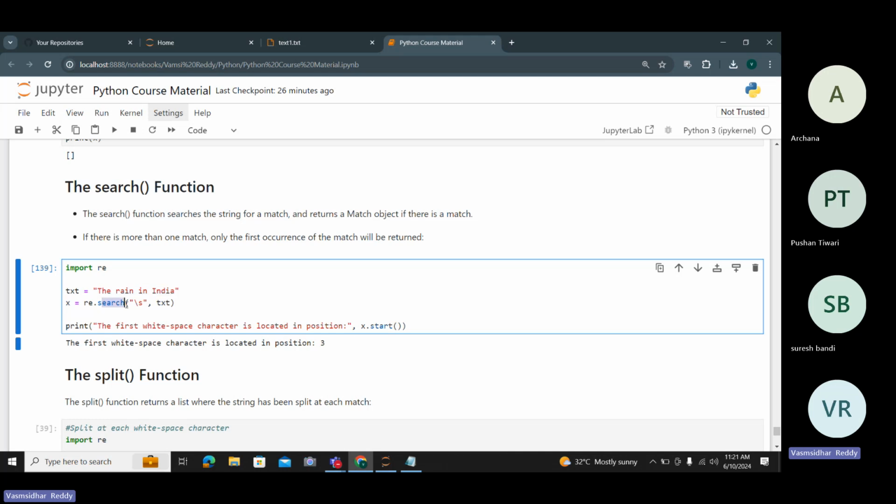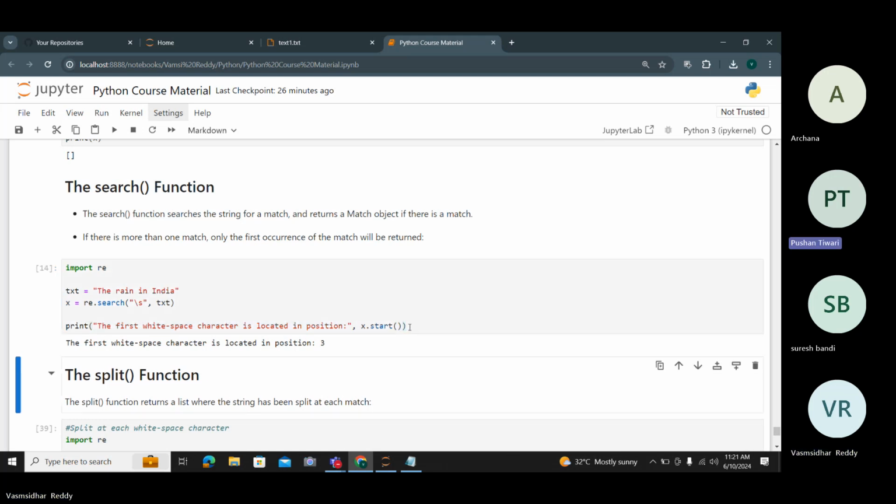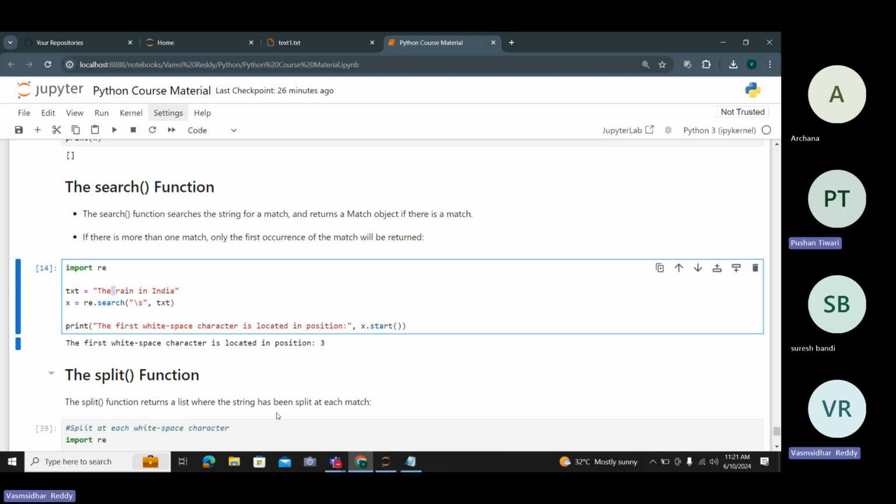If you use this search, it will show the output: the first space character is located in this position. Dot start shows the first position of a white space character in the location.